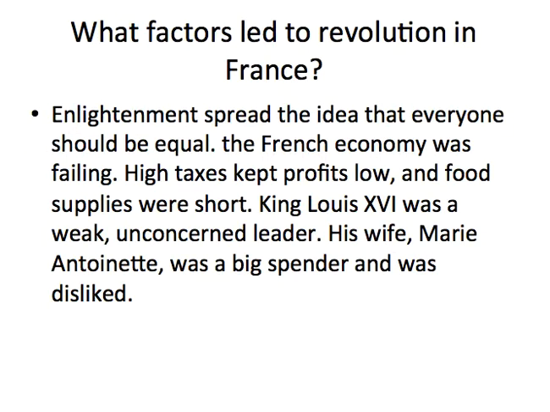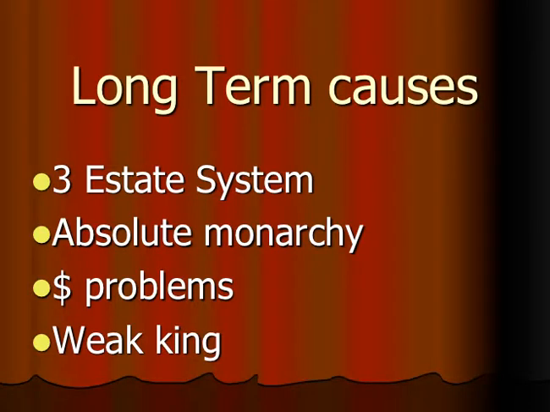All right, what factors led to the revolution? The Enlightenment spread ideas that everyone should be equal. The French economy was failing. People were hungry. High taxes kept profits low, and food supplies were short. King Louis was weak and unconcerned, and his wife was spending a lot of money. She was also foreign, so a lot of people didn't like her. So there are the long-term causes again: the three-estate system, absolute monarchy, money problems, and a weak king.